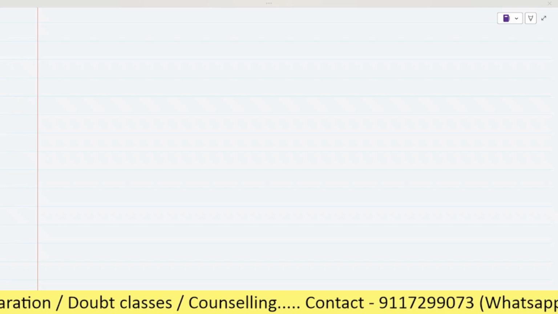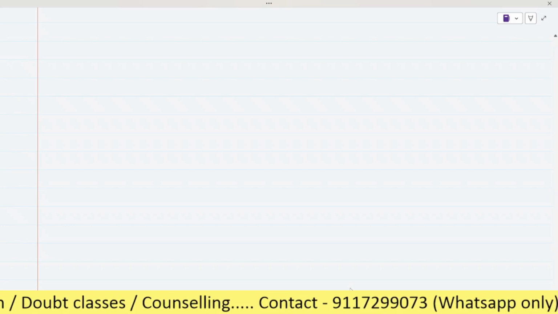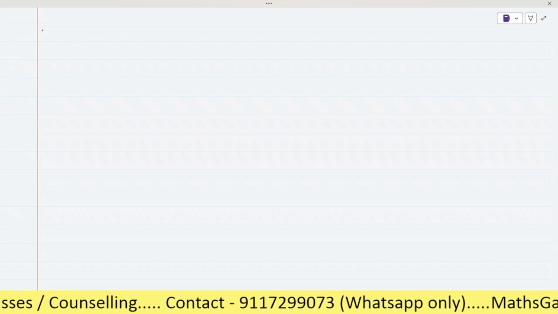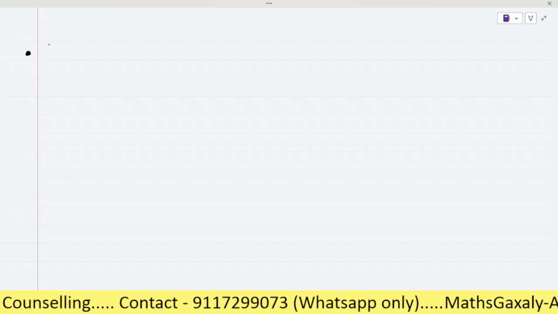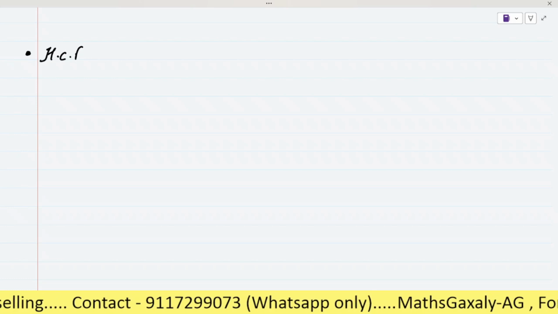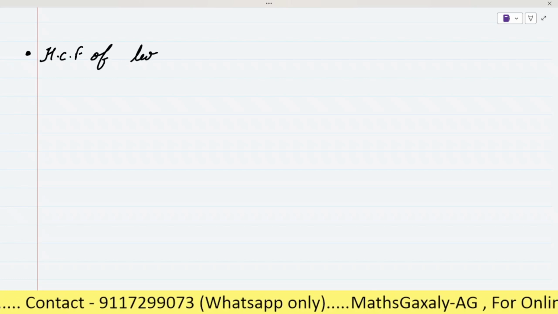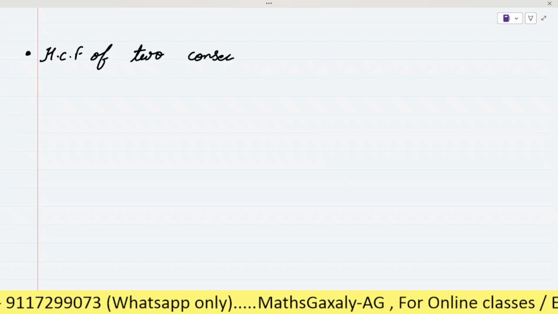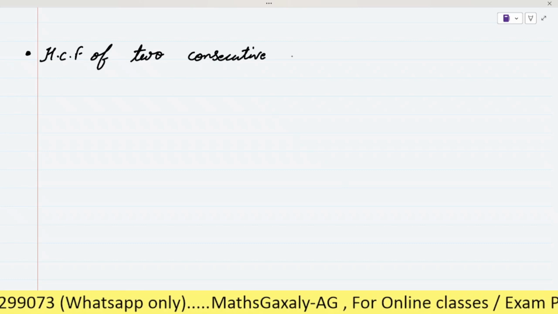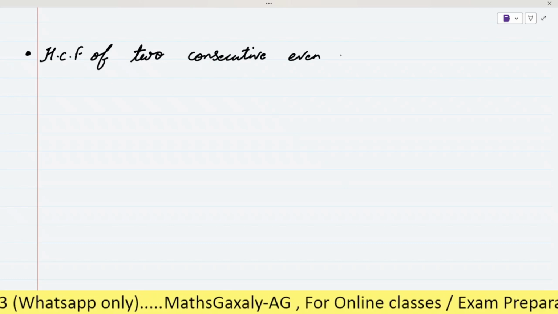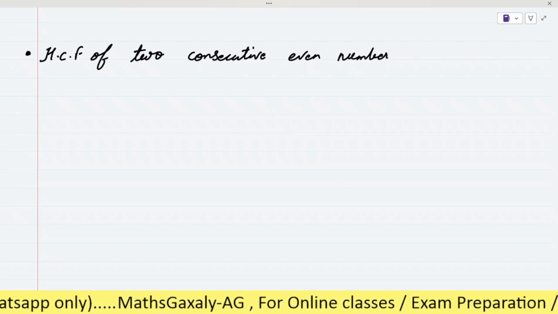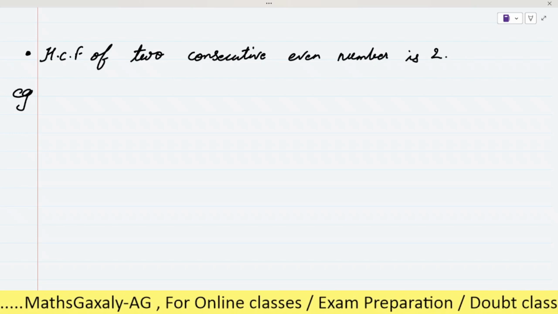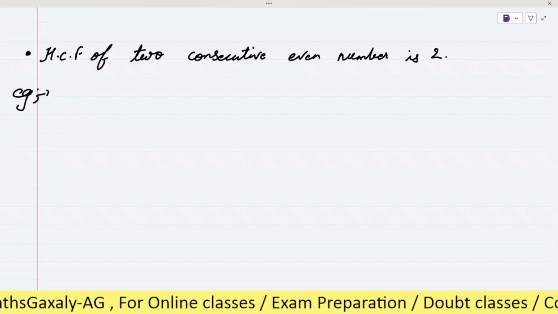There is a point which you have to keep in mind. The HCF of two consecutive even numbers is 2. For any two consecutive even numbers, the HCF will always be 2.